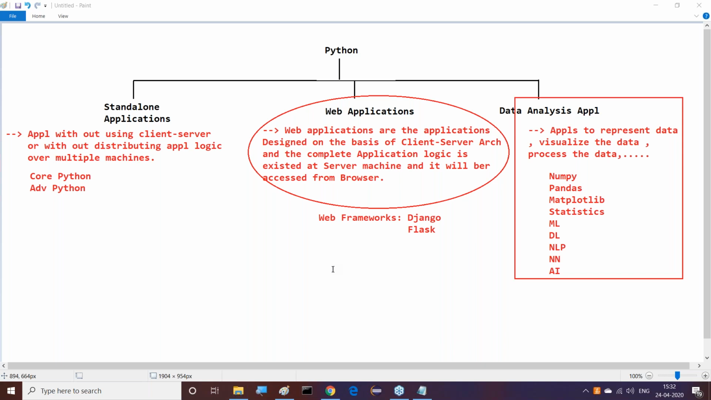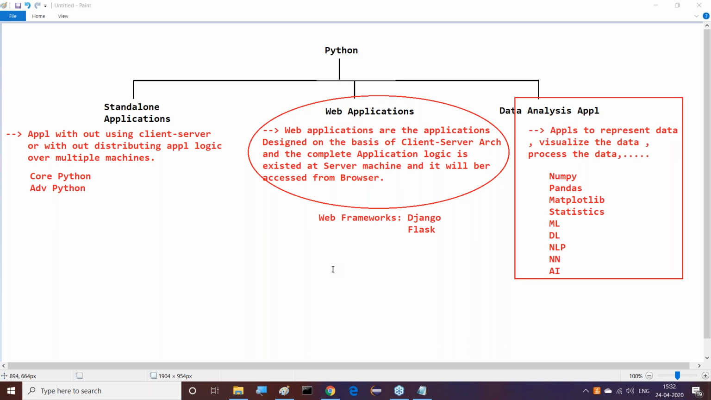Maybe I'm asking one more question to you. What is the meaning of Flask? What is the requirement of Flask? Django is one web framework. It can be used to prepare web applications. Similarly, Flask is also another framework, not a programming language. It can be used to prepare web applications.